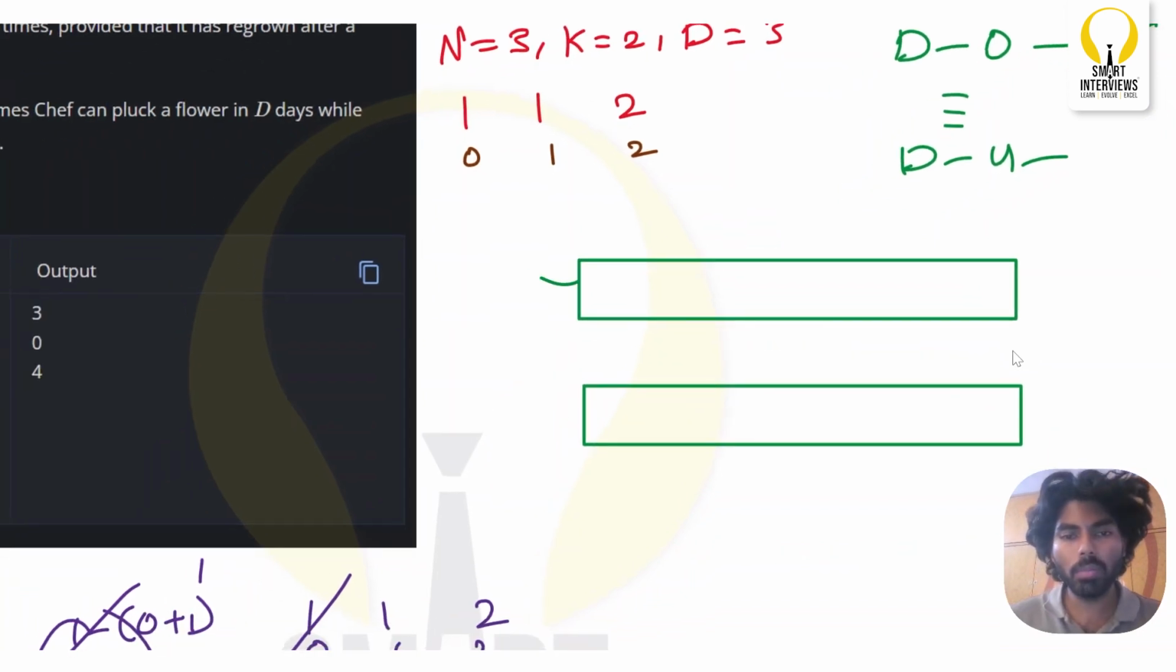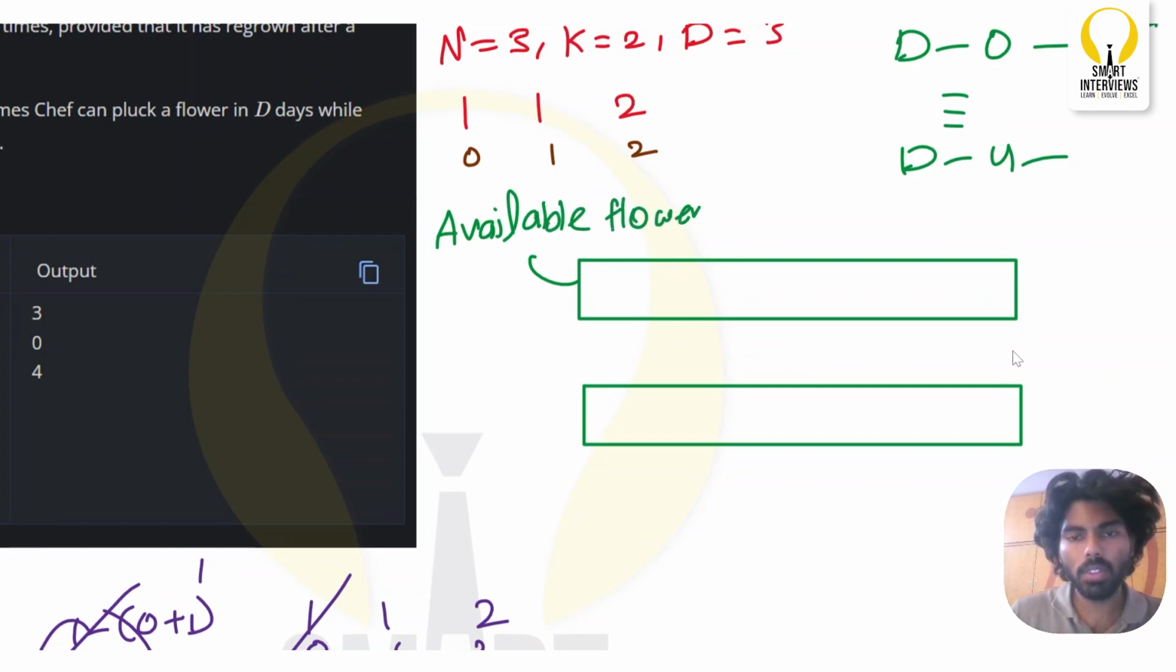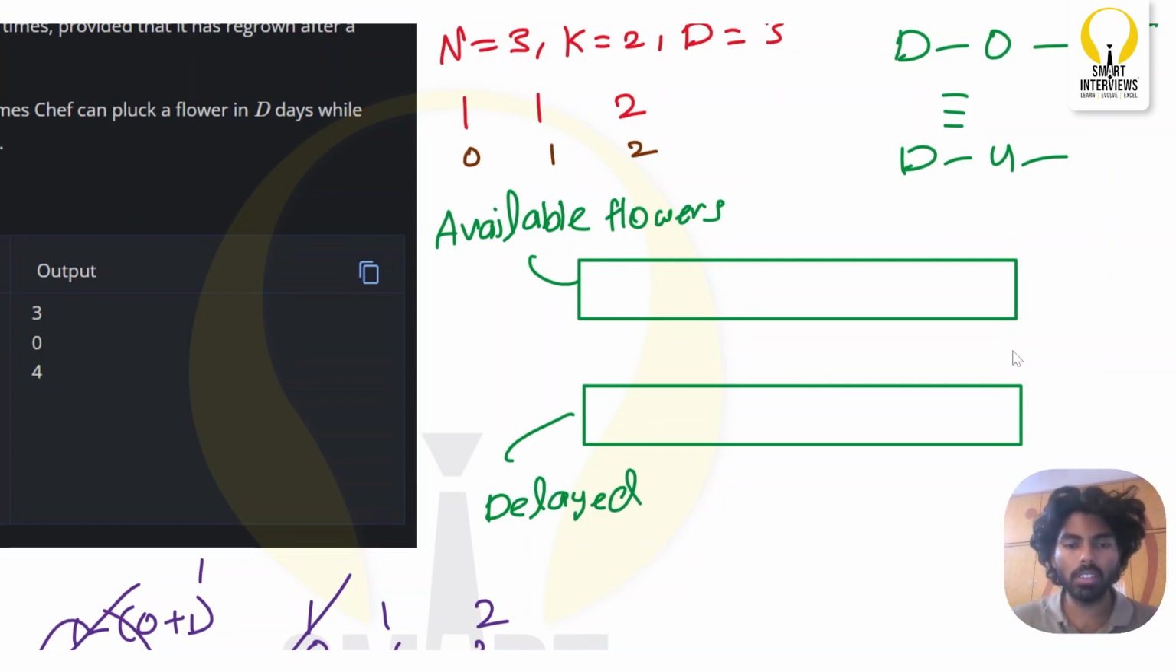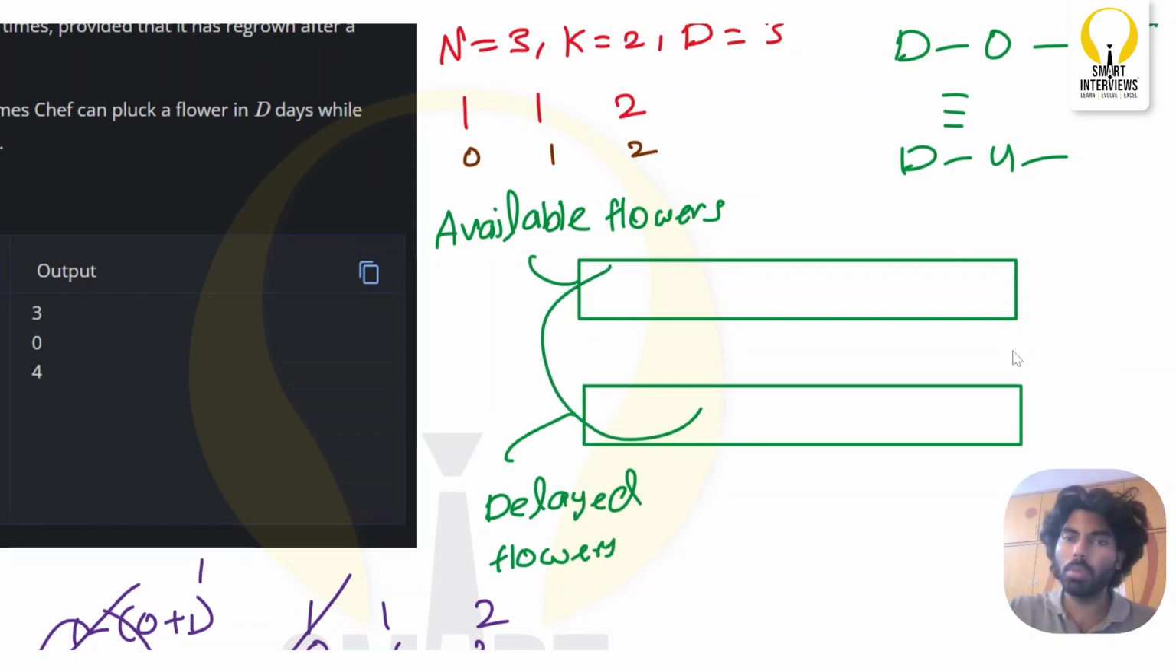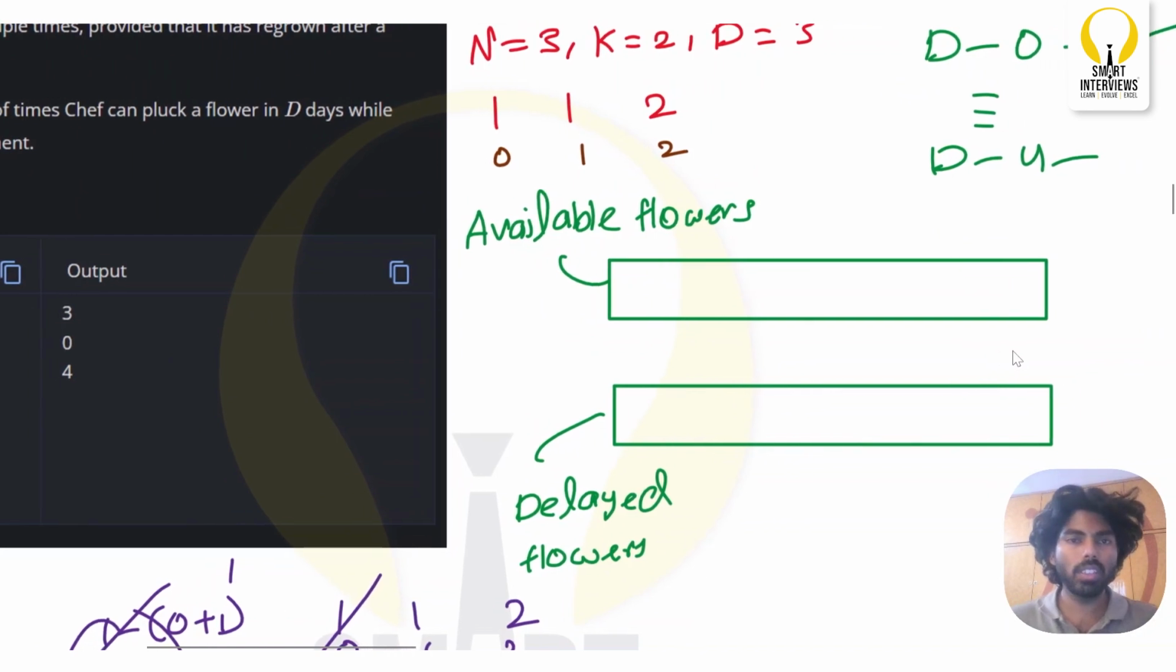Okay, so let us simply name them. So this one, let us call it available flowers. So at any time you can pluck all these flowers from this available flowers. Okay, so second thing is nothing but delayed flowers. So what is this delayed flowers telling? So once upon a time you have plucked one flower, so future forward in this day, are there any flowers which have already regrown and blooming? So if there are any flowers which have already regrown and blooming, you will simply pick it from here and put it in the available flowers. That's it.